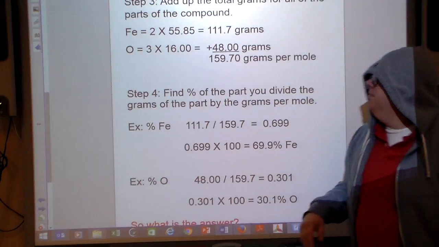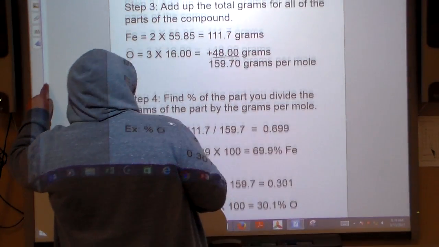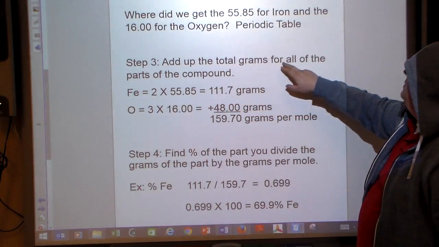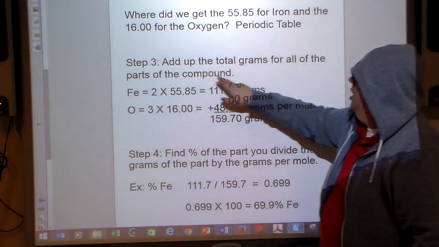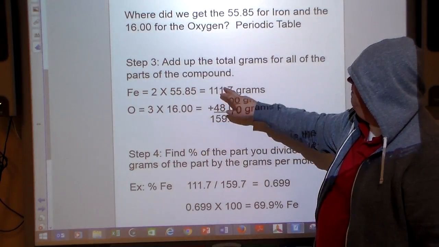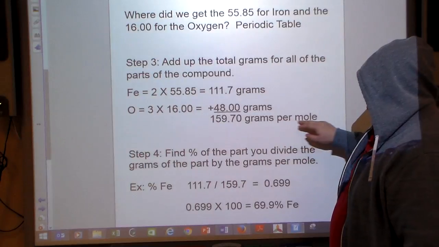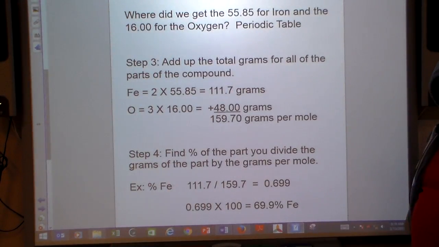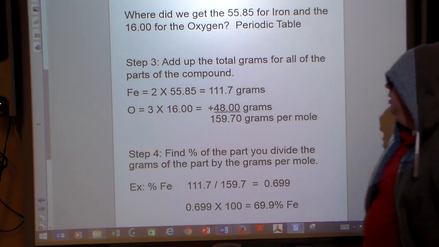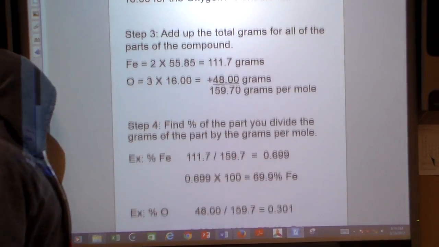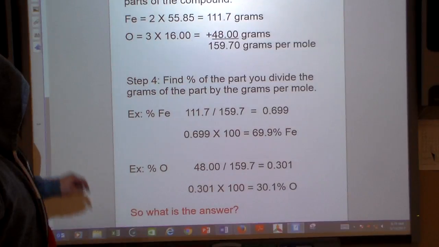Okay, now step number 3. Whoops. Here, let's bring that down here. Step number 3, we add up the total grams for all of the parts of the compound. That's what we figured out in step 2. We added it up, and we know that there's 159.70 grams per mole. That's what we have to look at. So that is our whole, ladies and gentlemen. That is our whole.